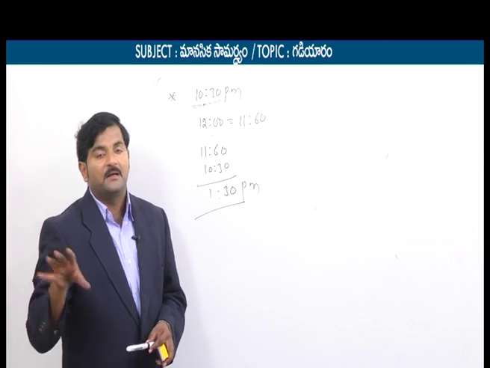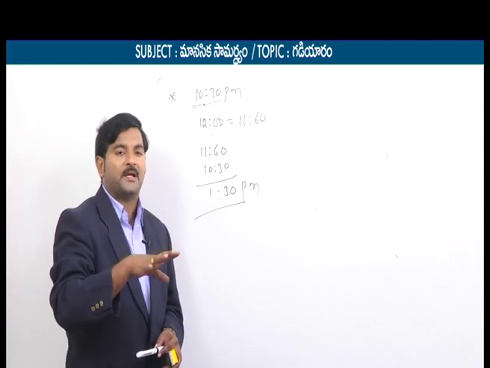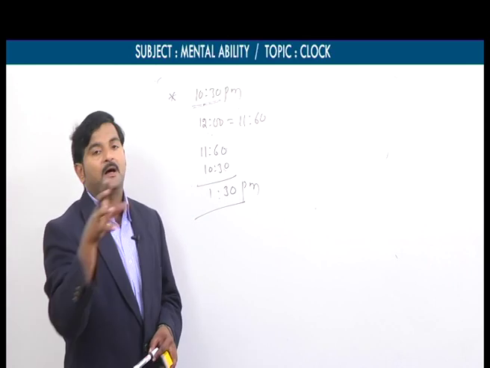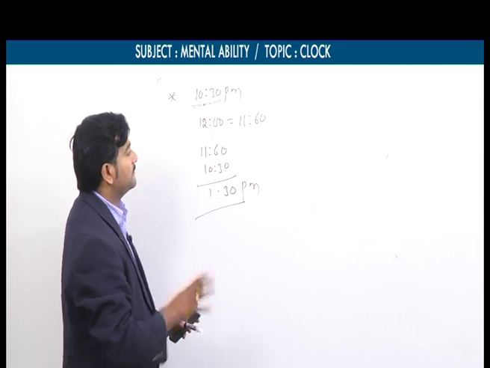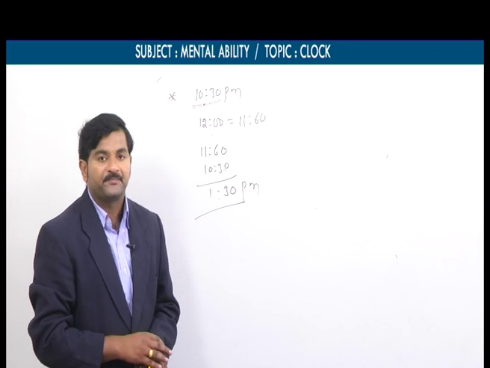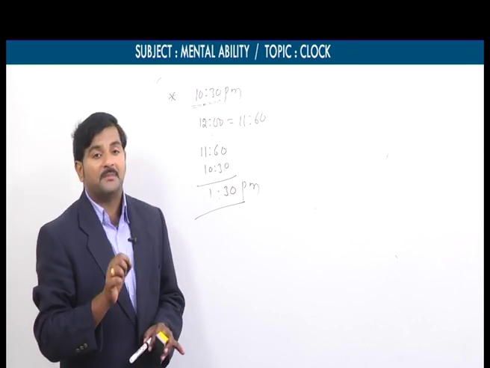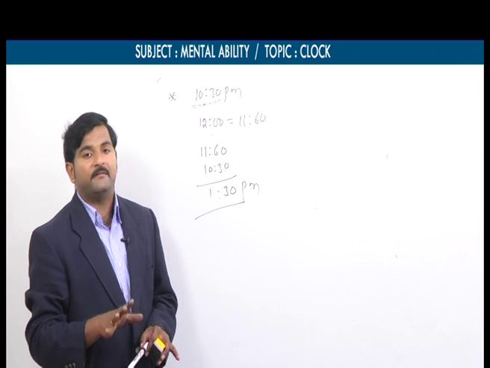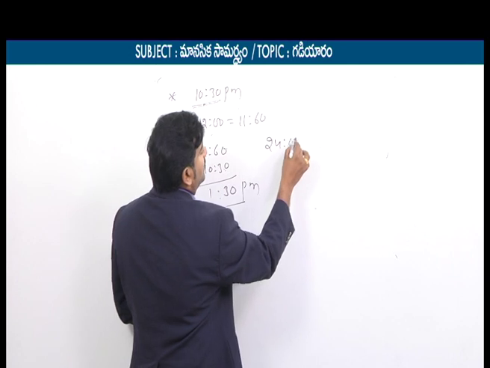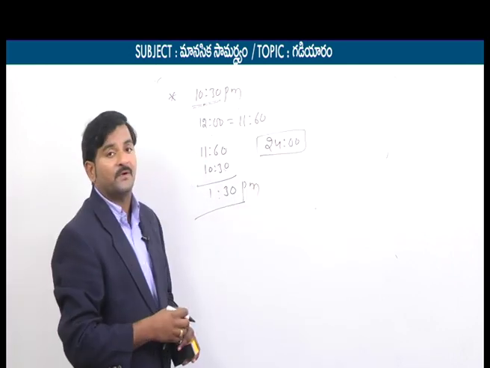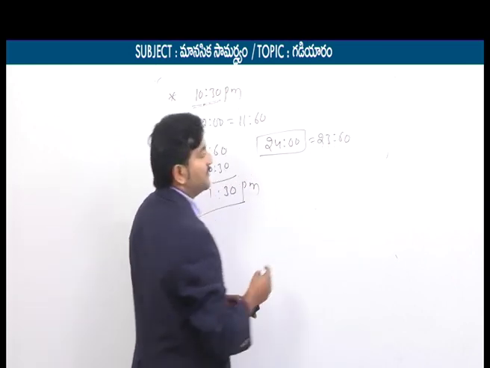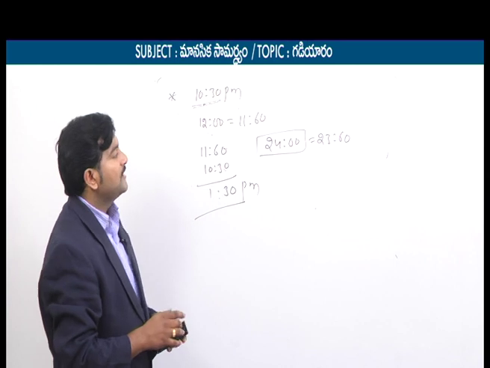Sometimes he may give the mirror image time and ask you to find the real time. Whether he gives the real time and asks you to find the mirror image time, or gives the mirror image time and asks you to find the real time, the formula is the same. Simply, we have to subtract from 11:60, that's it. That is in case of normal time. Sometimes in the question he clearly mentions a railway clock. If it is a railway clock, we simply need to subtract from 24 hours because a railway clock has 24 hours. Again 24 hours can be expressed as 23 hours 60 minutes for our simplification. So this is about mirror image time.